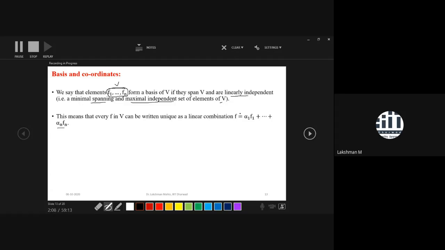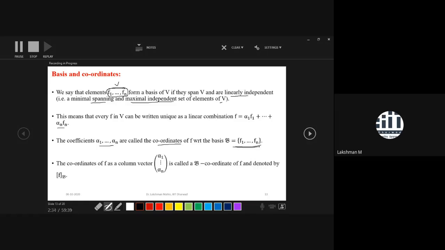That means for every f, the alpha i's are unique. These coefficients alpha 1 up to alpha n associated with the basis elements, we call the coordinates of f with respect to this basis.